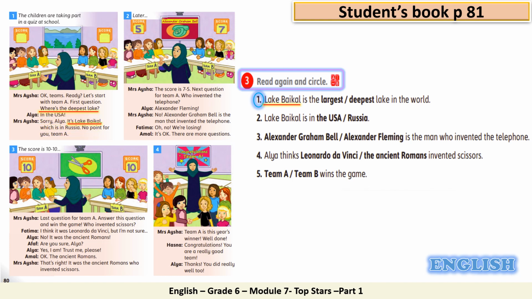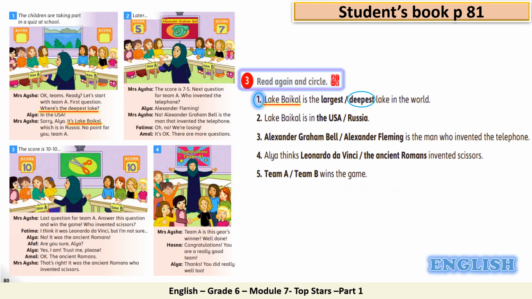Look here, where is the deepest lake? So here they are asking about the deepest. So Lake Baikal in sentence number 1 is the deepest lake in the world. Now I'm going to ask you to pause the video, do the rest of the sentences, and then we will check our answers together.